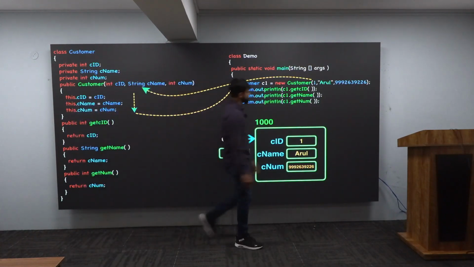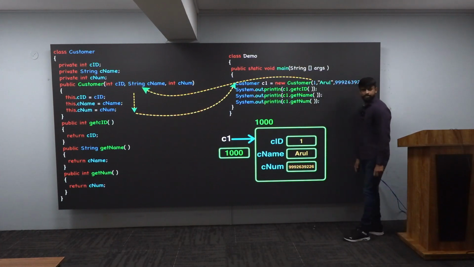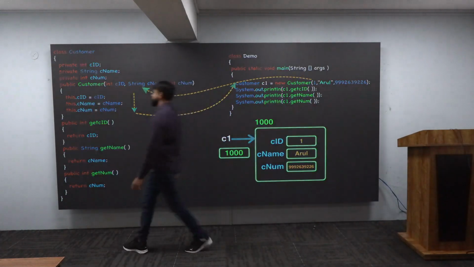And now if you ask, hey, you get me the CID, what you will get? 1. You get me the name, what you will get? Arul. You get me the number, this is the number you will get. Got this, all of you? Very good. So now let me go to my next program.